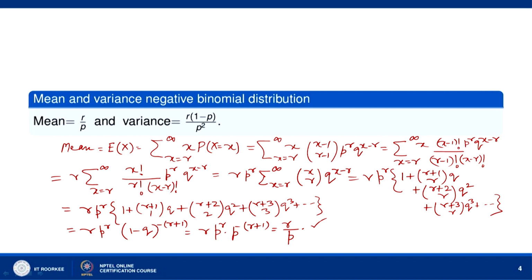Now, let us find the variance. So, to get the variance, we determine E x square. So, variance is equal to E x square minus E x whole square. E x we have already found, it is r by p, we just need to find E x square.